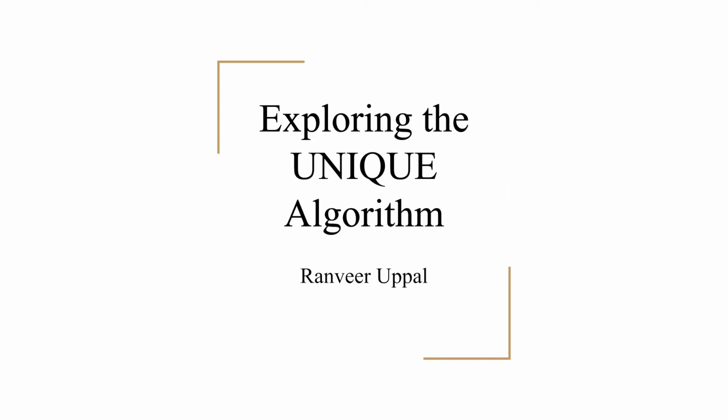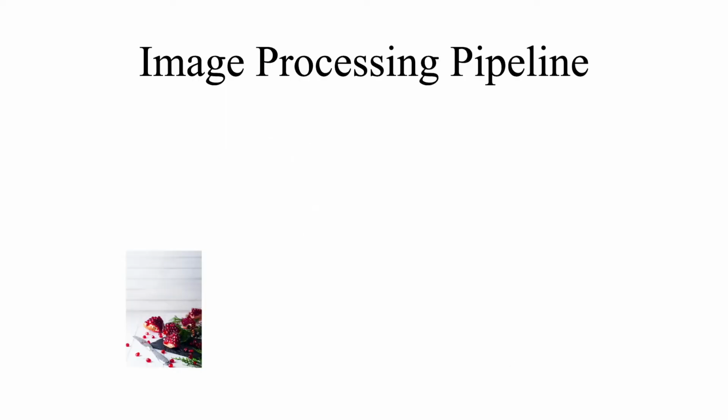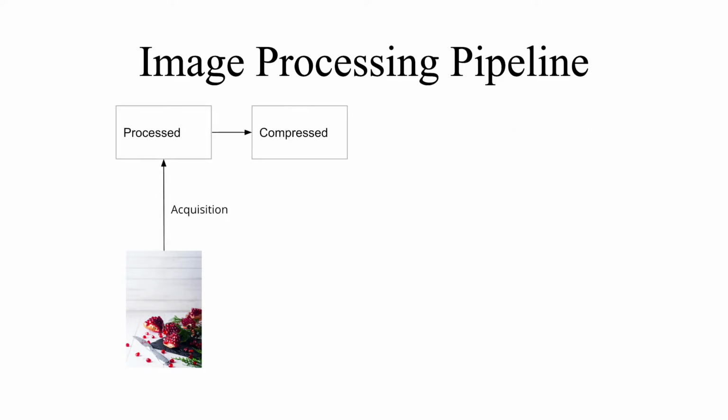The topic for my final project is image quality assessment, and the paper I chose to focus on was UNIQUE, unsupervised image quality estimation. In general, after an image is acquired, there are a number of processing operations applied to it. A simplified pipeline is shown here. An image is first acquired, it is then processed, after which it may be compressed, then transmitted, after which it is reconstructed at the receiver and then displayed.